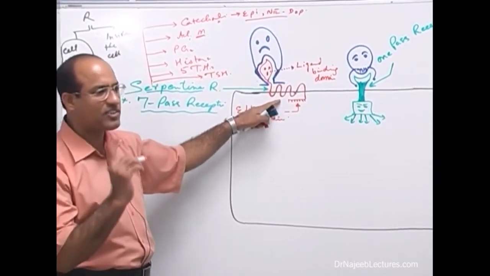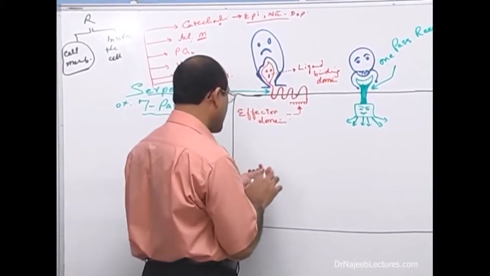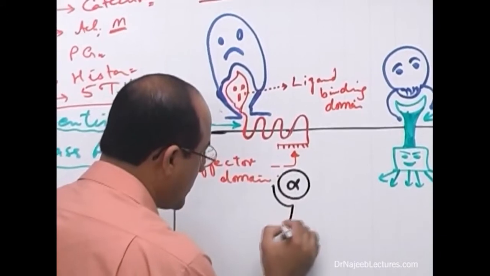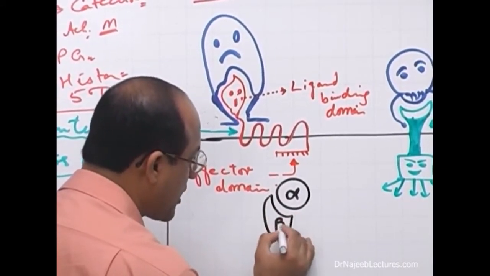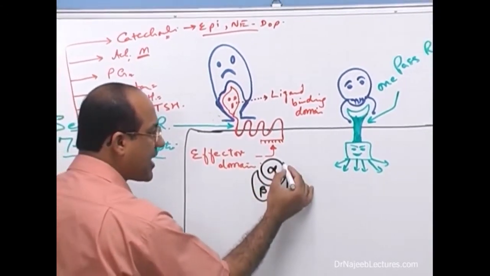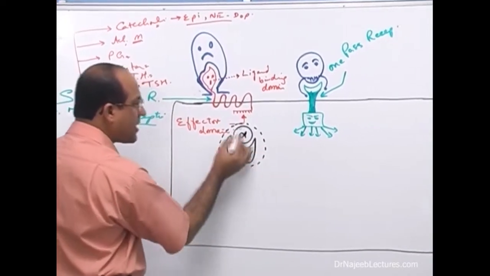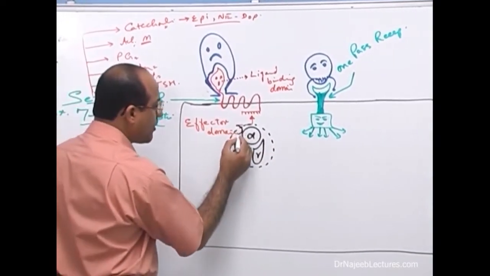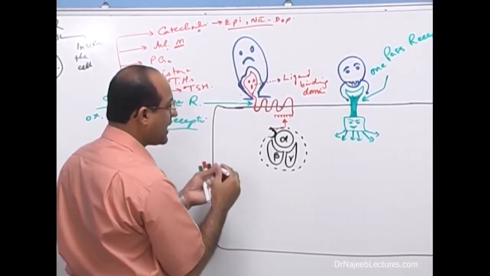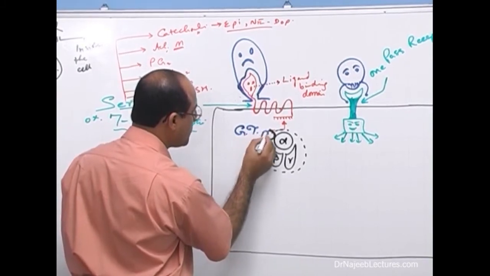But one very interesting point which I would like to highlight here: all of these receptors are coupled with a very unique type of protein within the cell. This protein has an alpha component, a beta component and a gamma component. This is a trimeric protein. It has 3 peptides. This trimeric protein, especially its alpha component, binds with a special energy-powered guanine nucleotide, GTP.